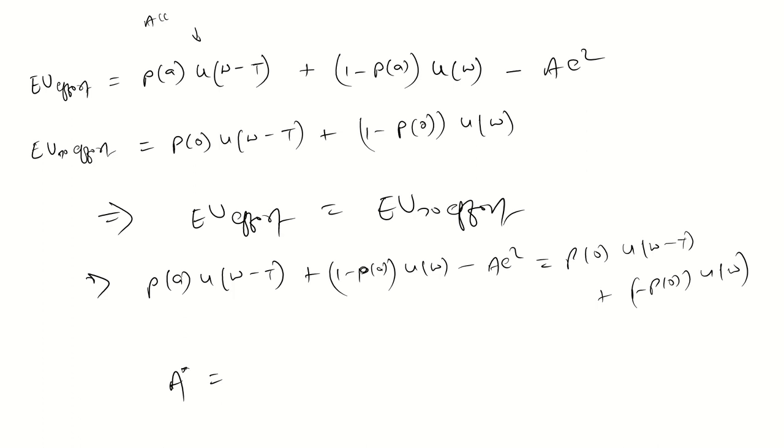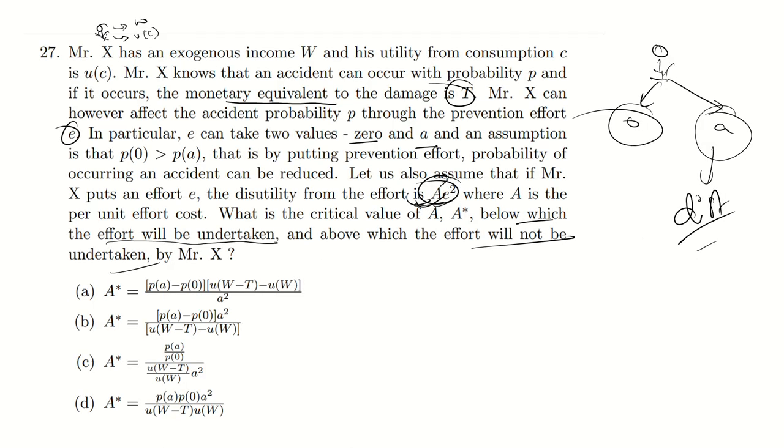The value of A star would be, I think, option A. Simple guys, just take the same values to one hand side and solve it. You will get the value. Option A should be the correct option. Simple.